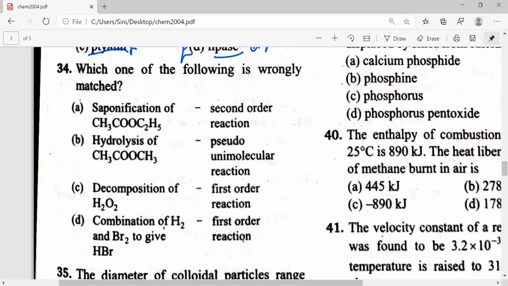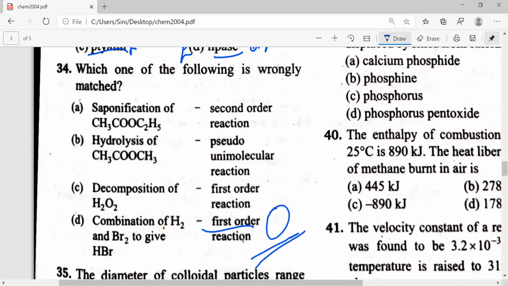First order, second order, and all of those things. See the last option, H2 and Br2 to give HBr. Correct. So what kind of order is that? Clearly not a zero order reaction. The question is wrongly matched, so option D is the answer. 34th one, option D.